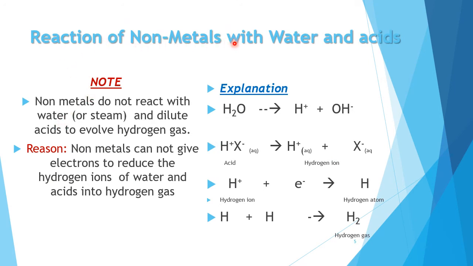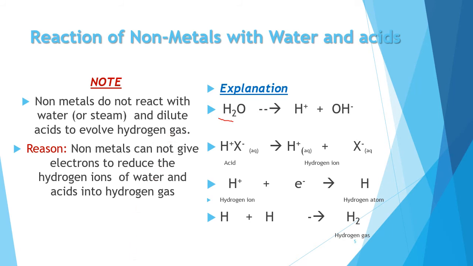Reaction of non-metals with water and acids. Children, note down, non-metals do not react with water, either cold water, boiling water or steam, and with dilute acids to evolve hydrogen gas. What is the reason for this? Let me explain.